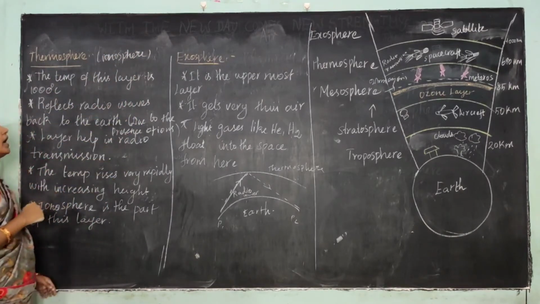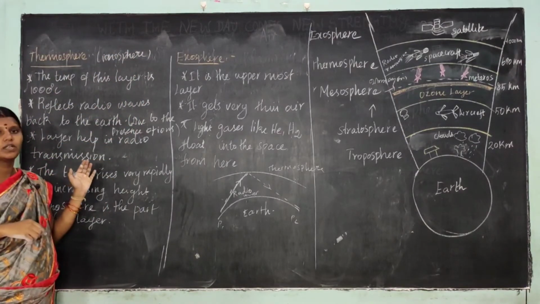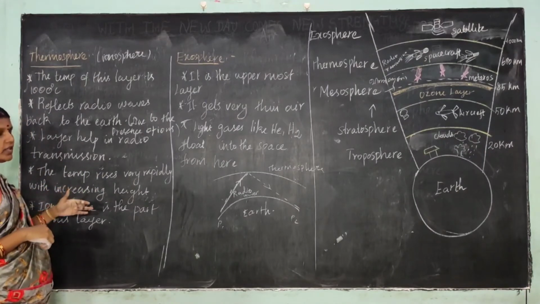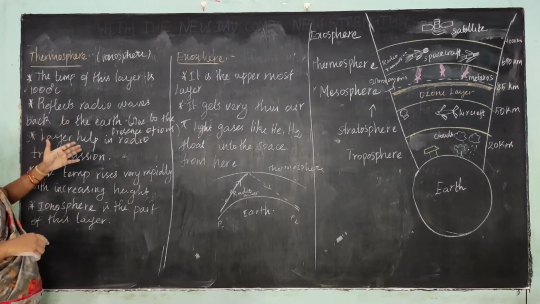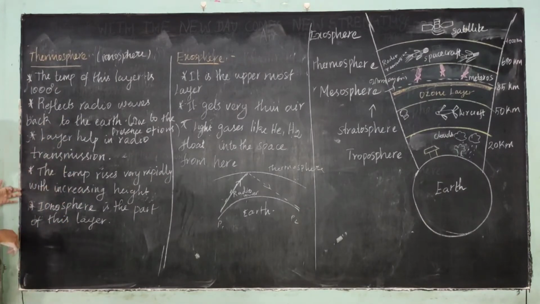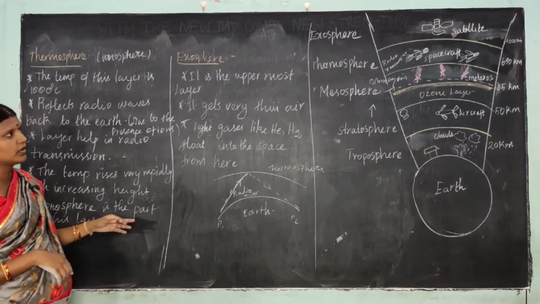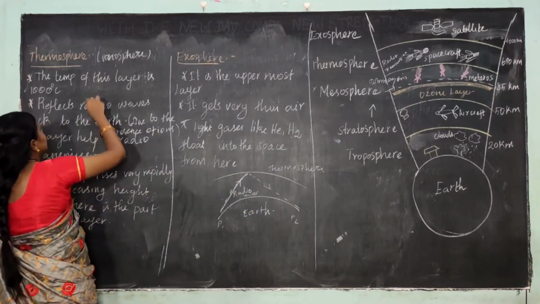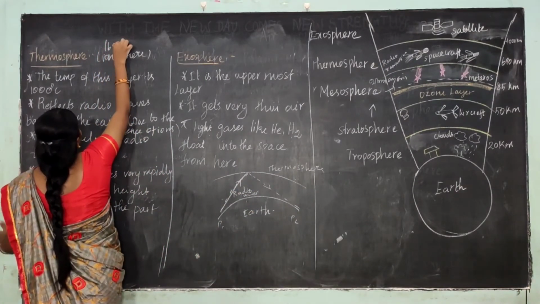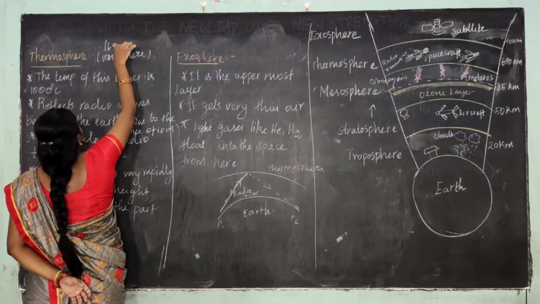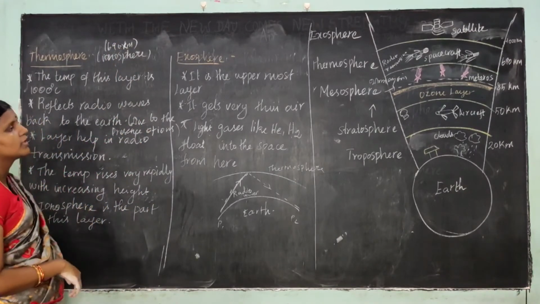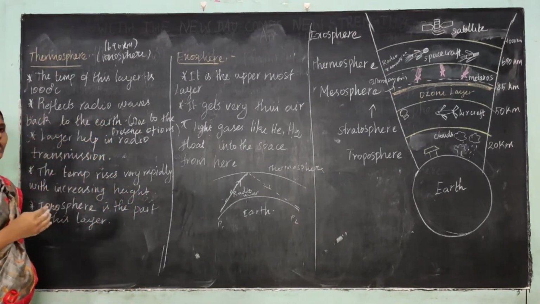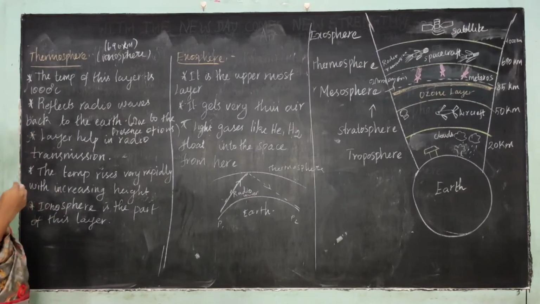This layer is also called ionosphere, thermosphere, because due to the presence of ions, the temperature rises very rapidly with increasing height. The temperature of this layer is 1000 degrees Celsius and above, and the ionosphere is the part of this layer, okay. The average height of this layer is 690 kilometer, okay.